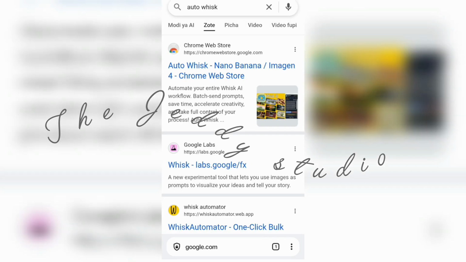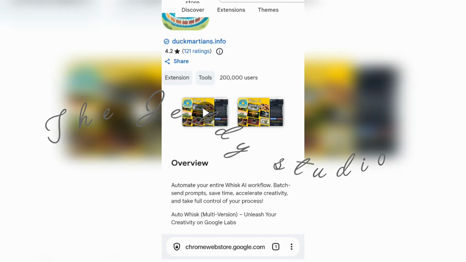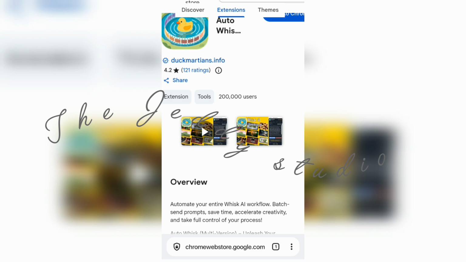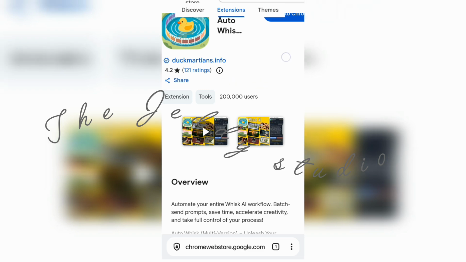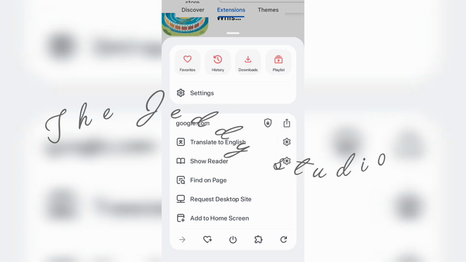Now the Auto Whisk is this one with Chrome Web Store. You see that one? That is the Auto Whisk we want to use to generate these images at once. We're just going to put the prompt once. Okay, now you can see here is the extension. Just click on extension, and you can see there's a blue icon there that says connect, and now you need to connect the extension on your browser. Okay, that is what you should do.